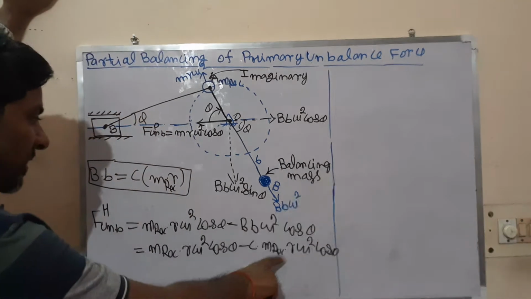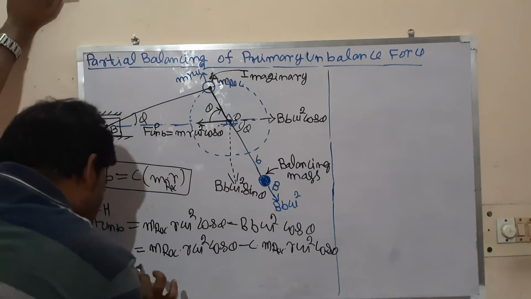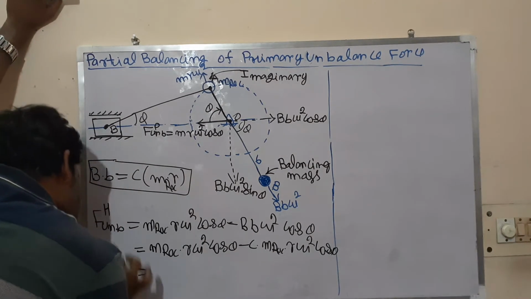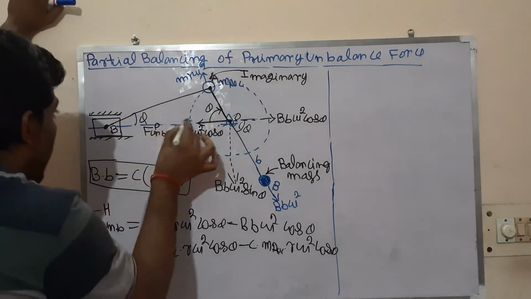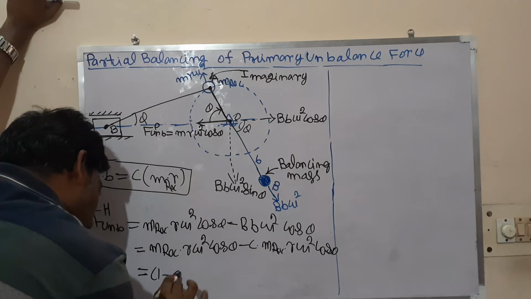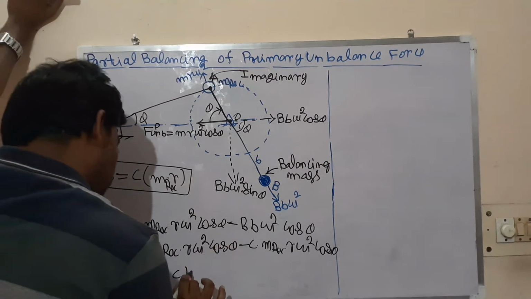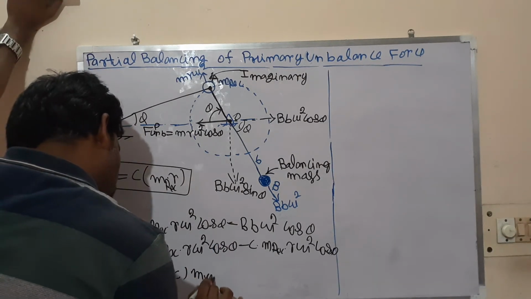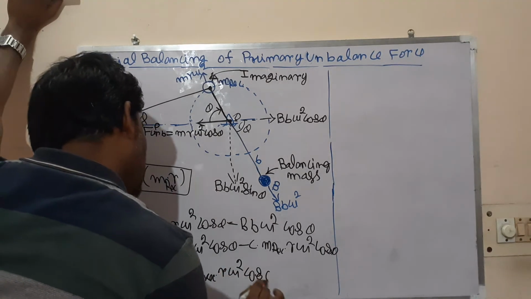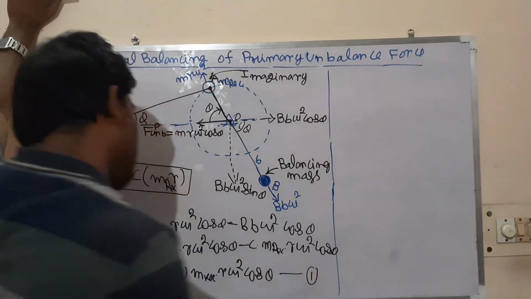M_rec R omega square cos theta is common, so the unbalanced force along the horizontal direction, or along the line of stroke, is (1 minus C) M_rec R omega square cos theta. This is equation number 1.